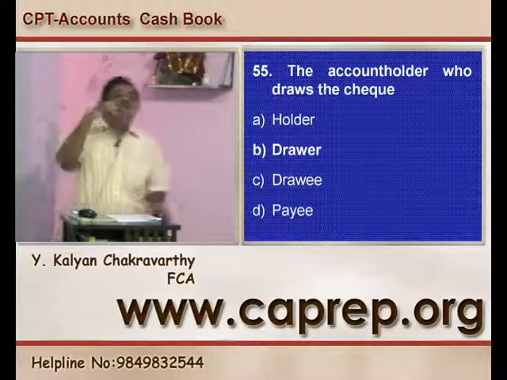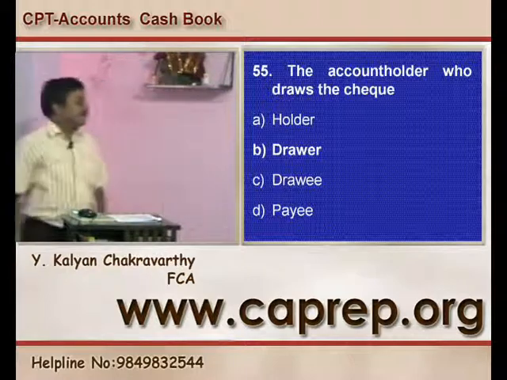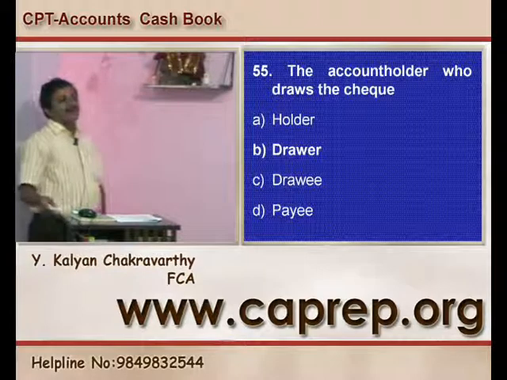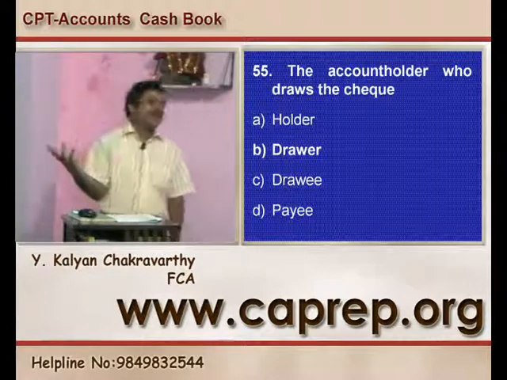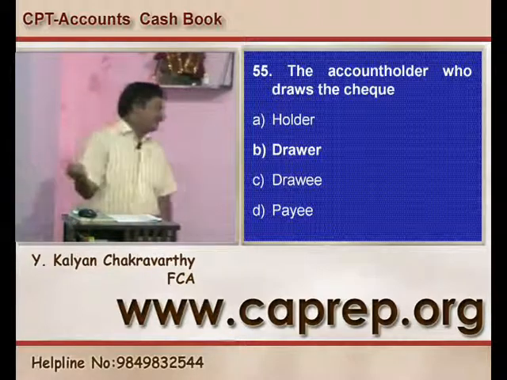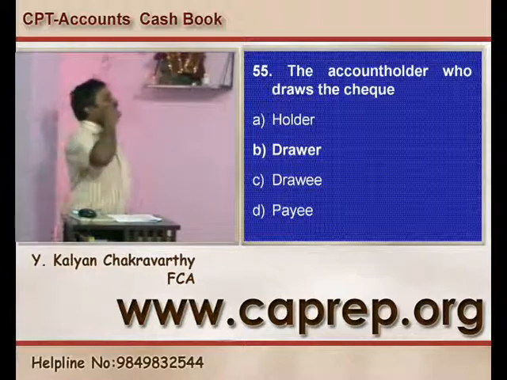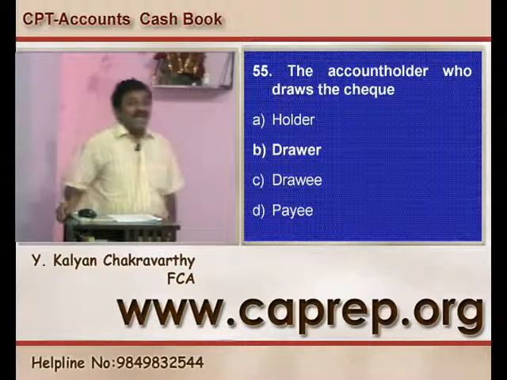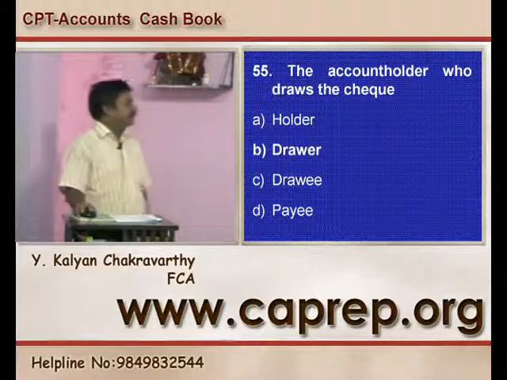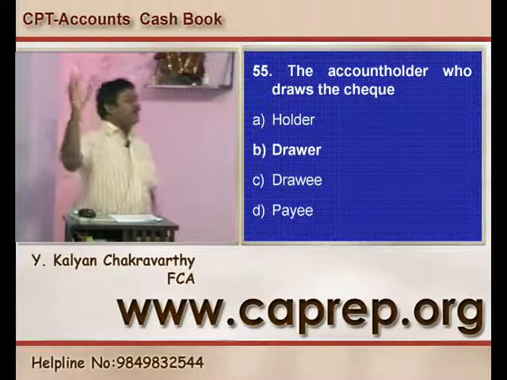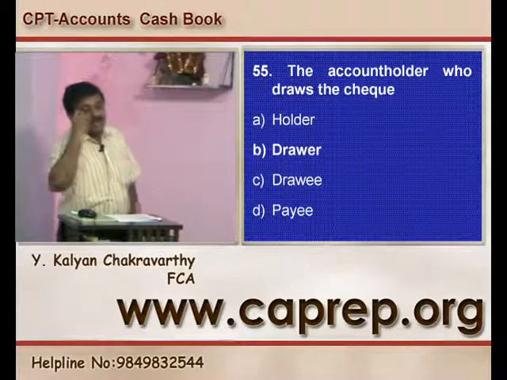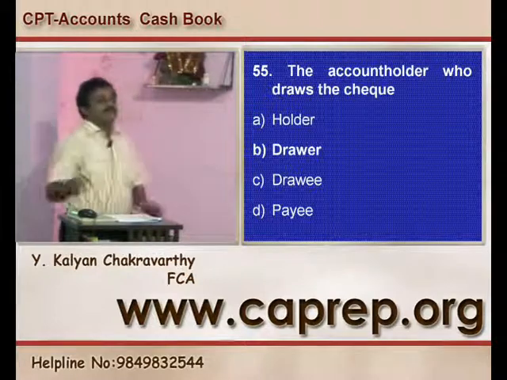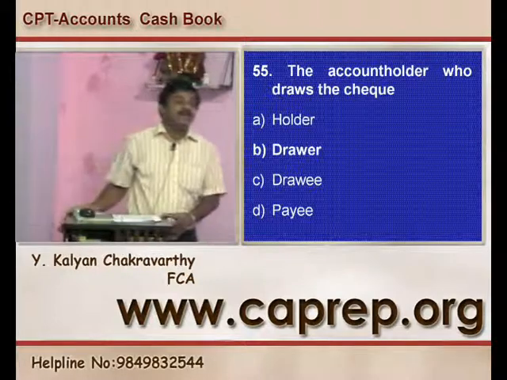The one who takes this check is called the drawee. The one who holds the check is called the holder of the check. So the account holder who draws the check is called the drawer. The one who takes the check is called the drawee. The one who receives the payment is called the payee.